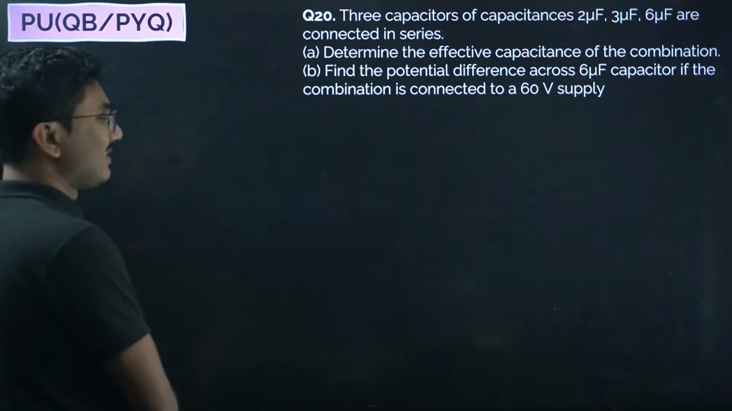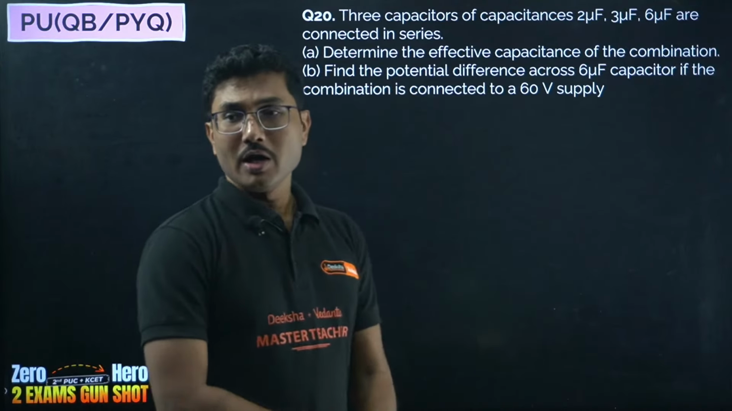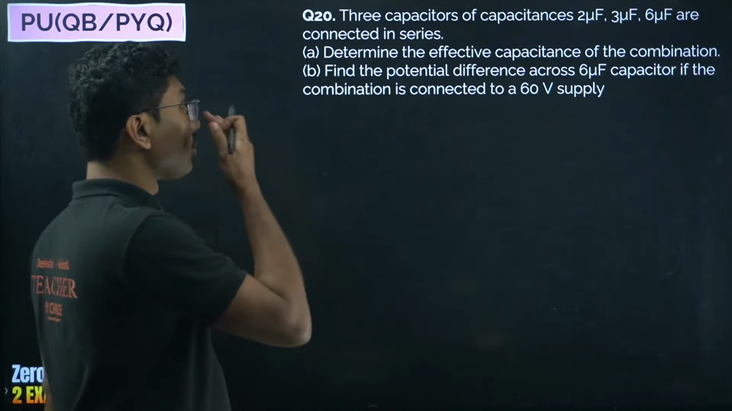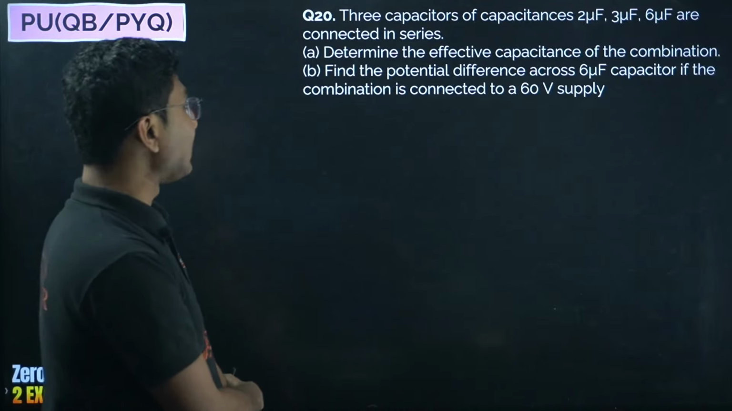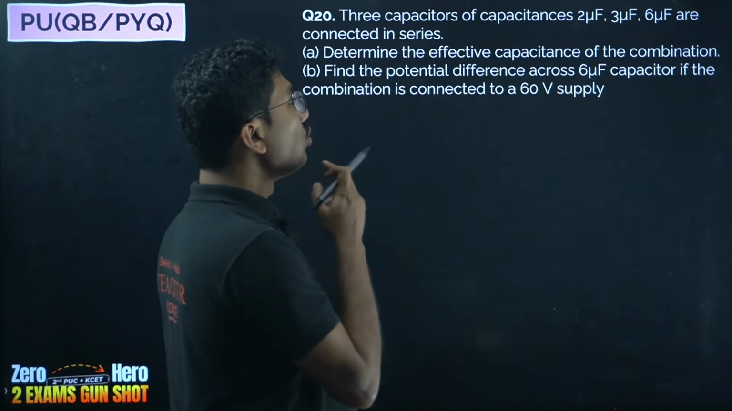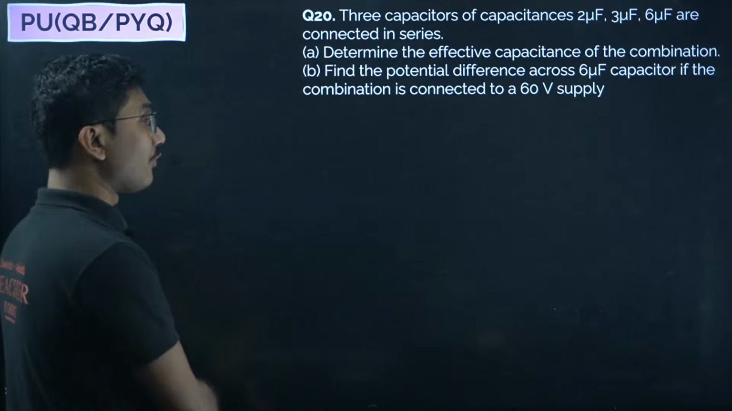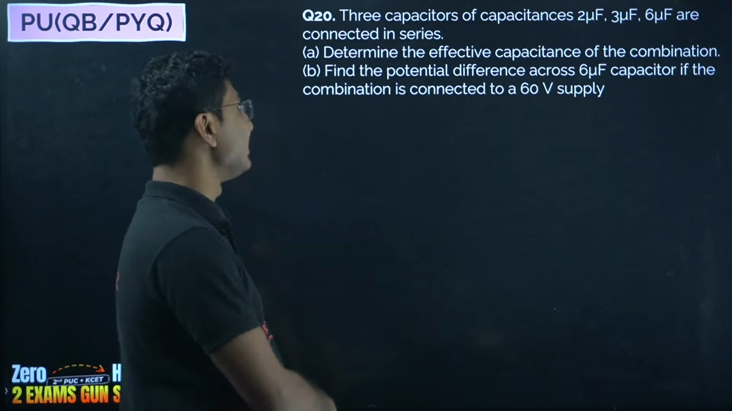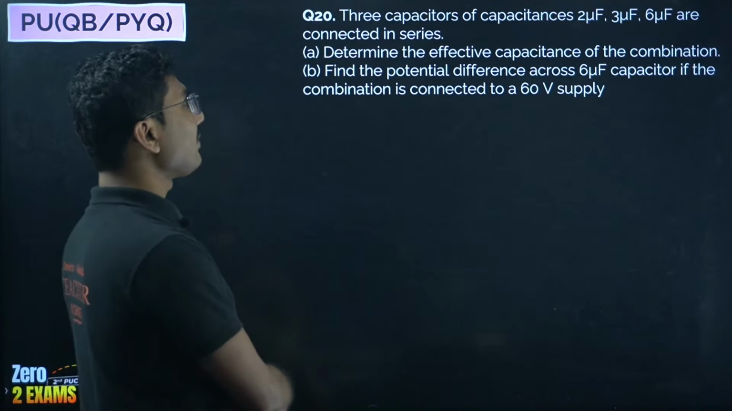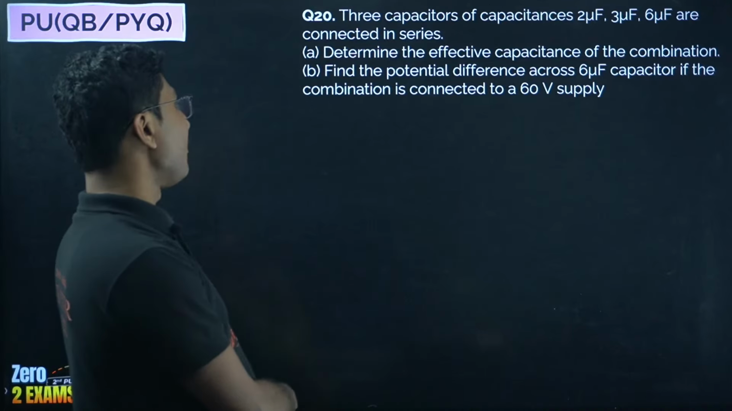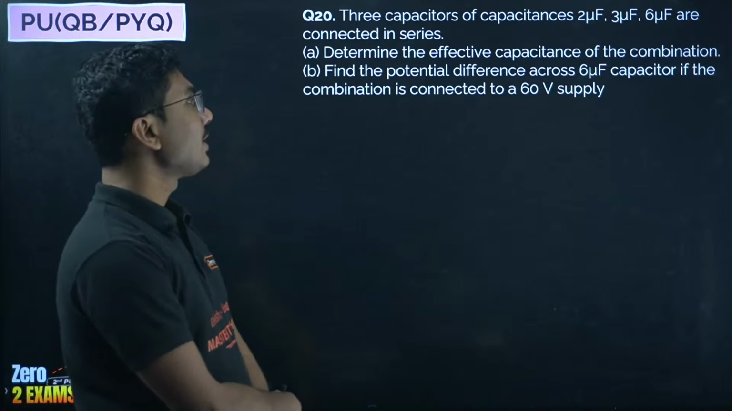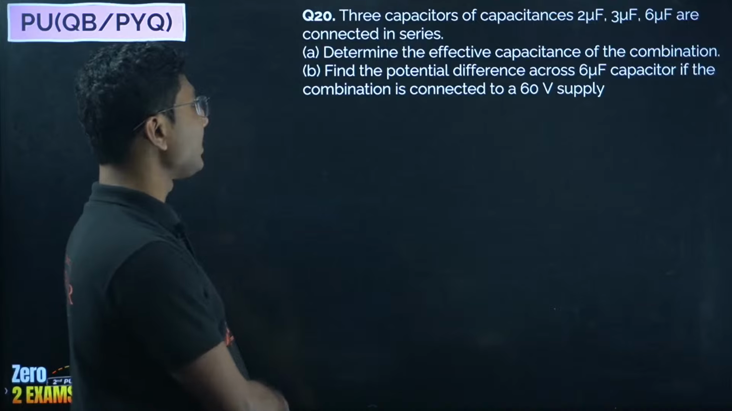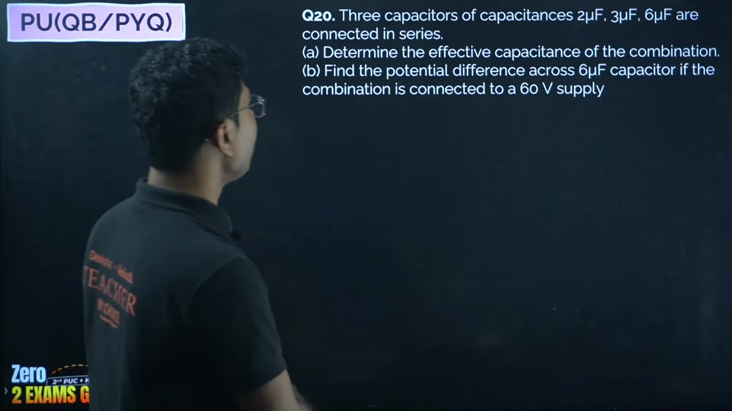Now, last numerical question, then we will solve a few more practice questions, and obviously the formula sheet will also be provided. 3 capacitors of capacitances 2 microfarad, 3 microfarad, 6 microfarad are connected in series. Determine the effective capacitance of the combination, and find the potential difference across the 6 microfarad capacitor if the combination is connected to a 60 volt supply.